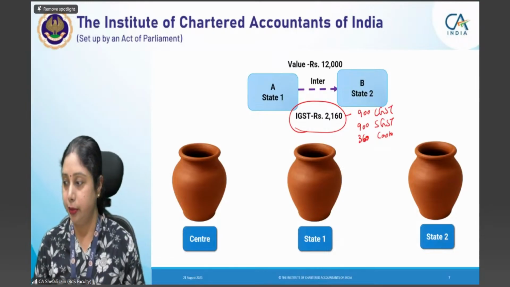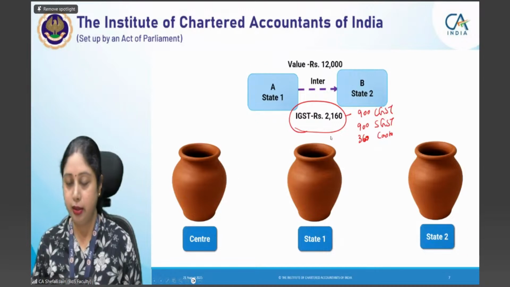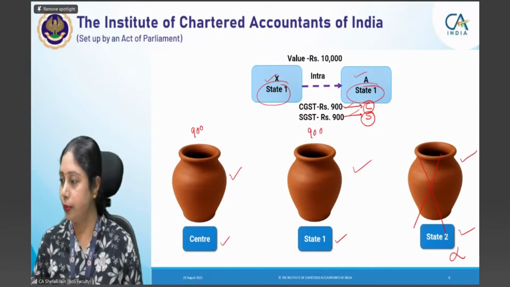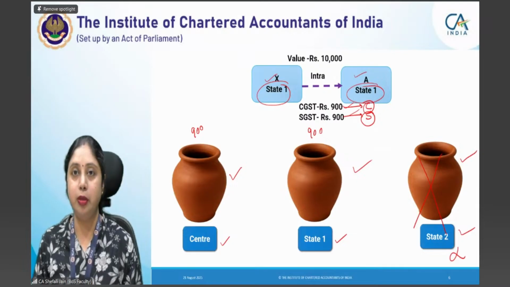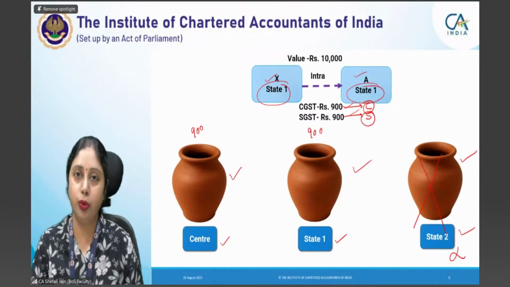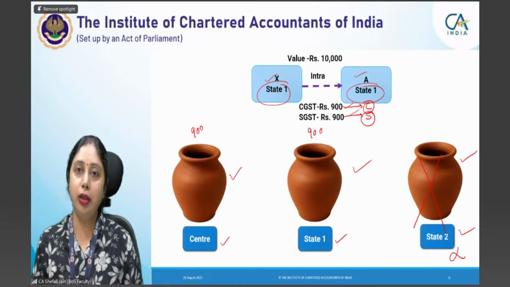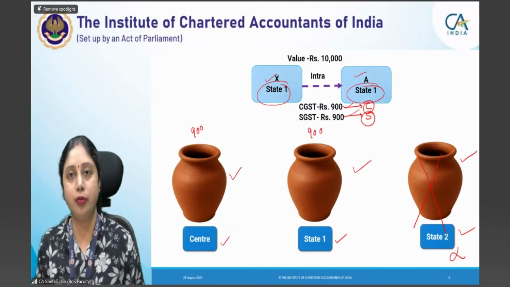This will be clear. A and B, actually not A and B, what you are asking is who will deposit the tax, you want to know. Tax is always deposited by the supplier. He takes it from the recipient and he deposits it to the government. So the responsibility of depositing is the supplier's, but he charges that tax from the recipient.